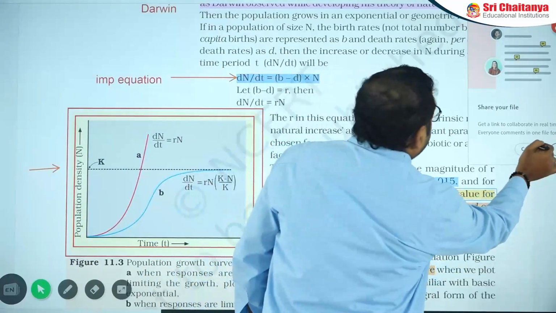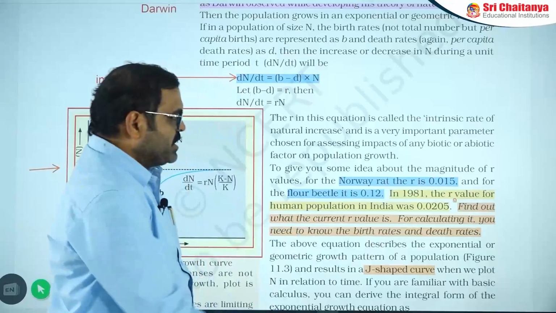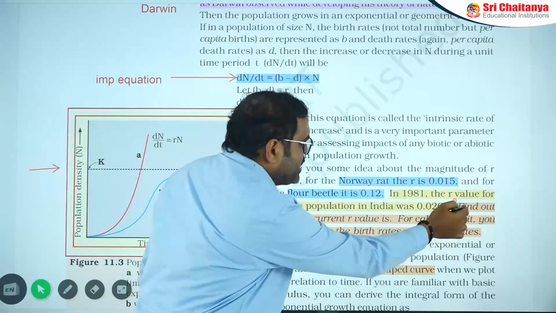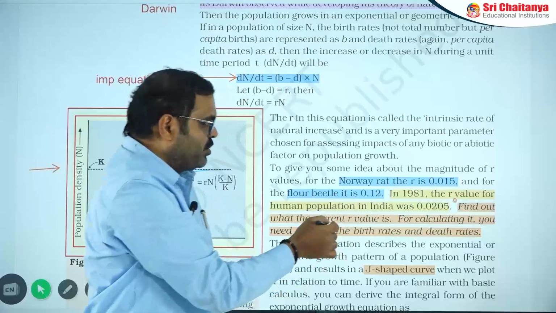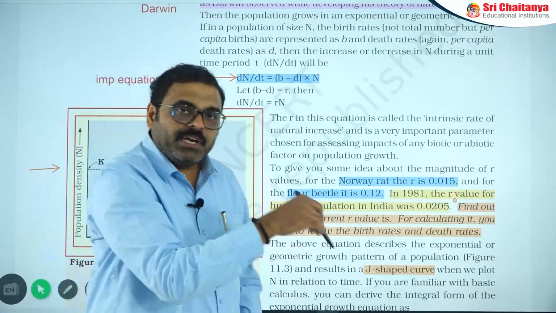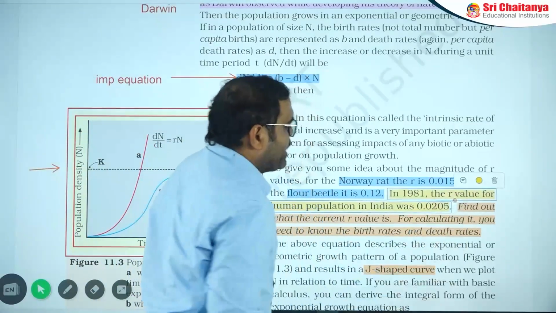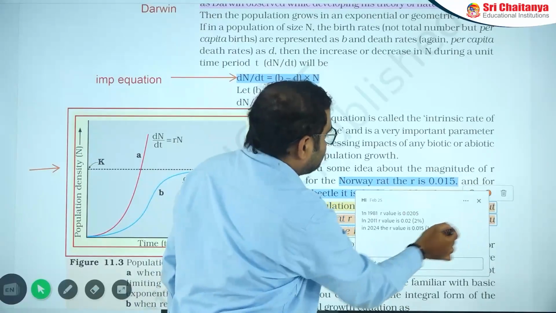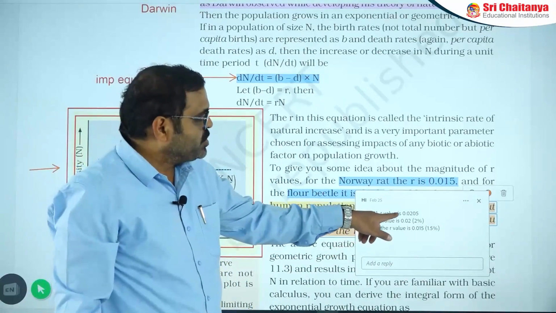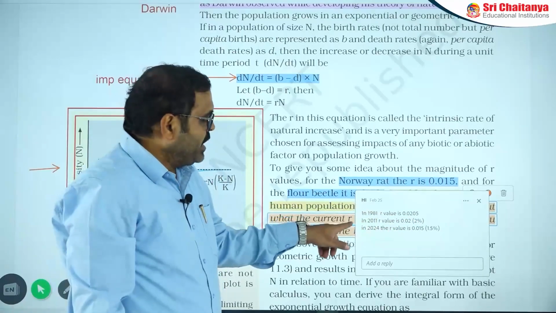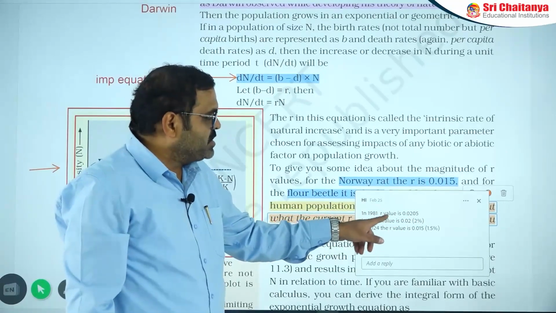Then there is one question mentioned here: find out the current value of r in humans in India. You can find the value here. In 1981 the r value is 0.0205. In 2011 the r value is 0.02.